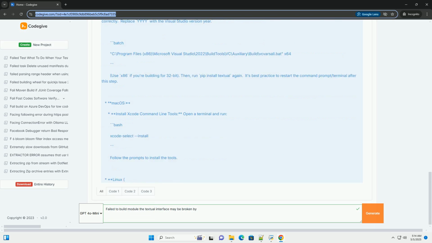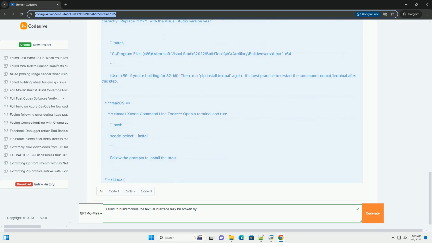Look for error messages, warnings, and other indications of what went wrong. Sometimes, you'll need to add the -v flag to pip to get more verbose output. Redirect the output to a file for easier analysis. Then, open install.log and search for errors, warnings, and clues.